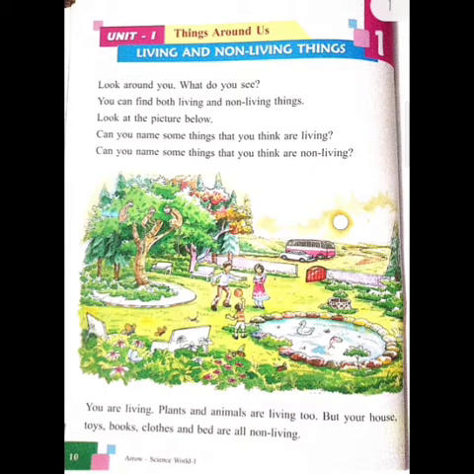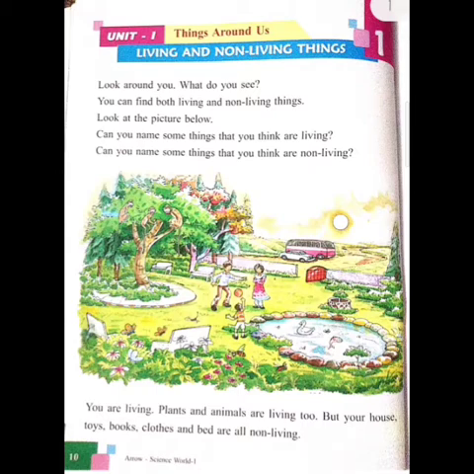Take an example: a dog, a swing, a car, a tree are some of the things that make up the world. There are two different kinds of things in the world. One is living things and the second one is non-living things.